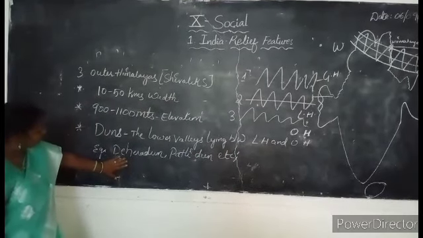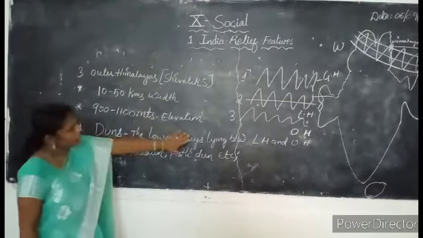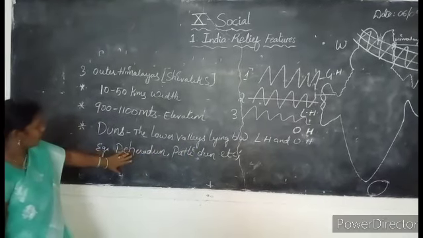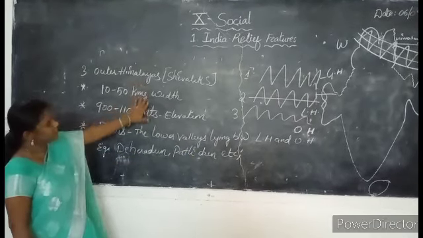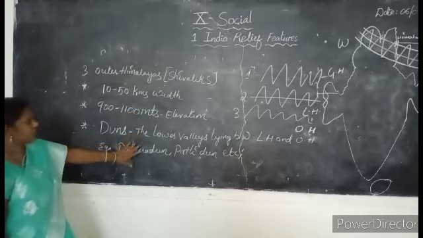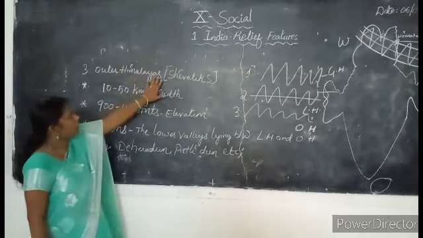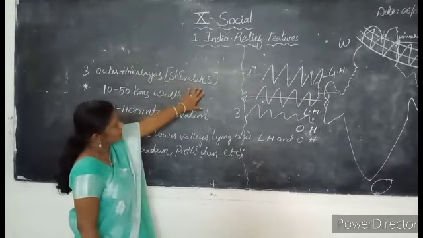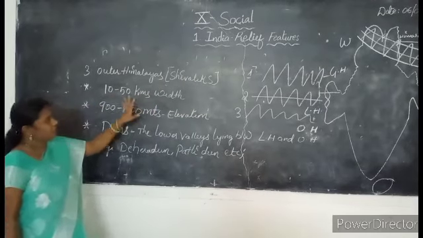Again, these Outer Himalayas, or Shivaliks, are called by different names in different states.